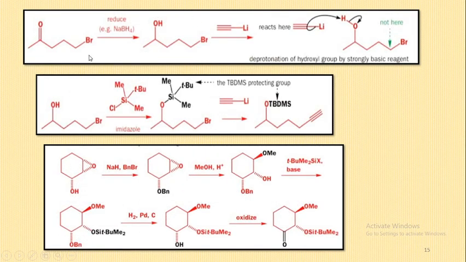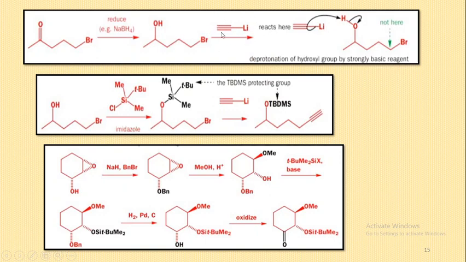Here are some examples. In this case, first, this carbonyl group is reduced by using the mild reducing reagent NaBH4. Then this base is used to abstract this proton. But in this example, we have to replace this Br by this group.